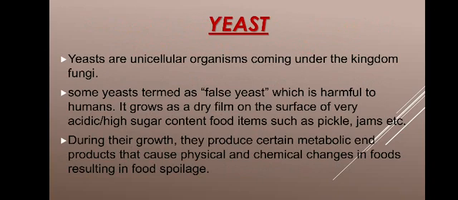It grows as a dry film on the surface of acidic, high sugar content food items such as pickles and jams. It is an oil-like film on the surface of the pickles and jams. During their growth, they produce certain metabolic products that cause physical and chemical changes in food, resulting in food spoilage.